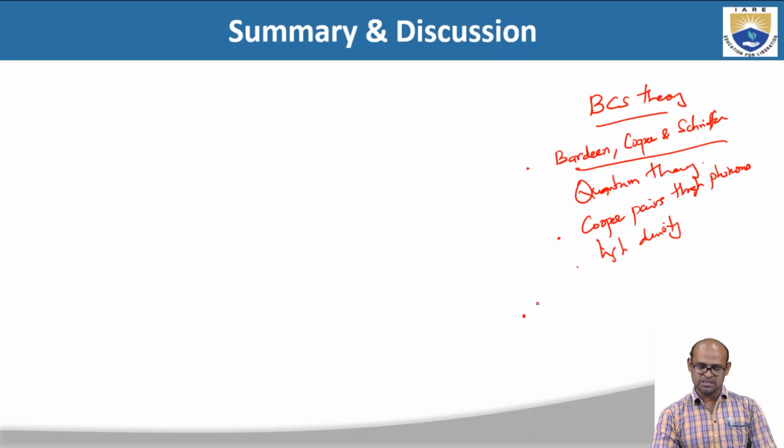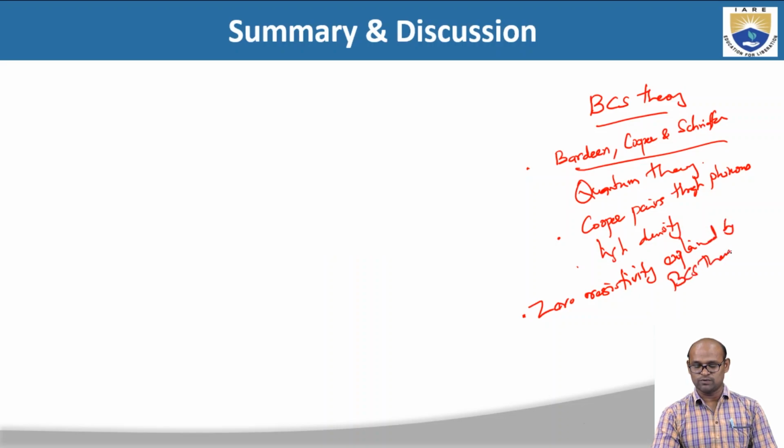So the zero resistivity in superconductors is understood, explained successfully by BCS theory. It was explained by these three American scientists, Bardeen, Cooper, and Schrieffer, who developed a quantum theory in which there is a formation of Cooper pairs, and these Cooper pairs propagate throughout the lattice through phonons.